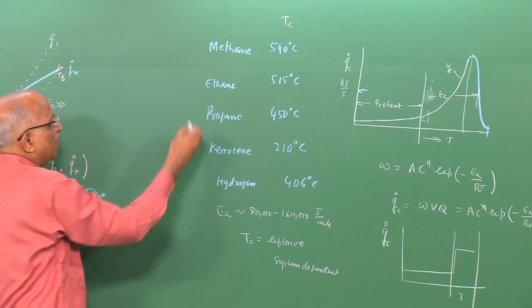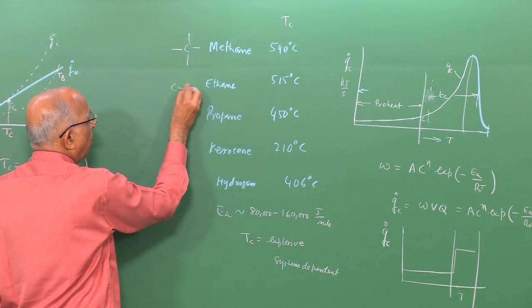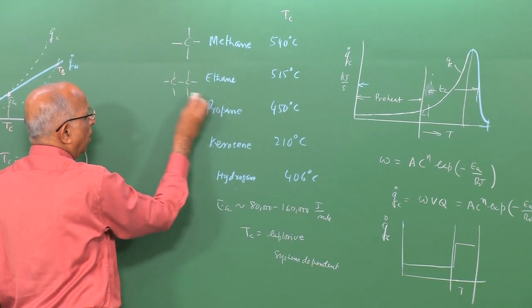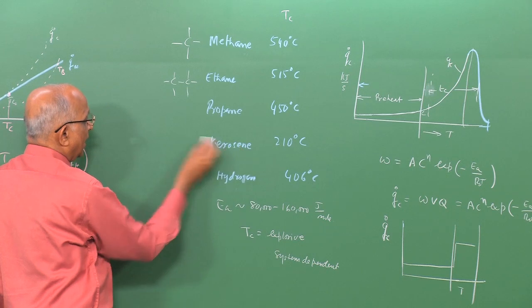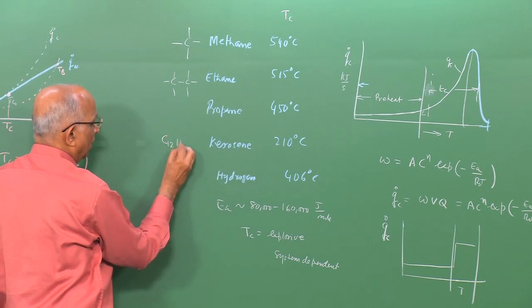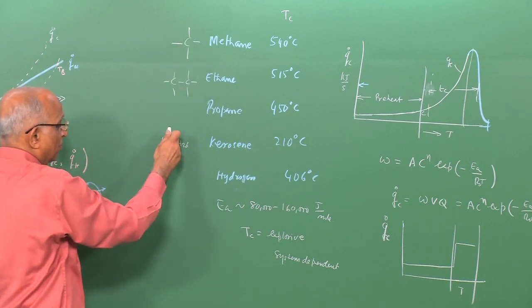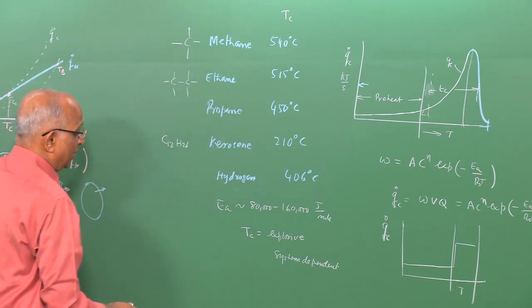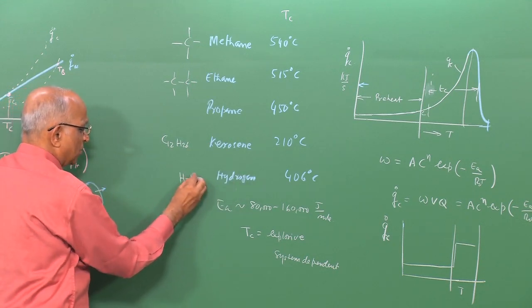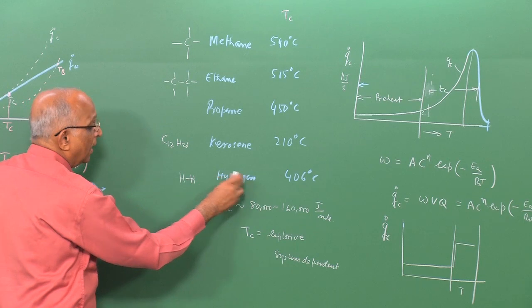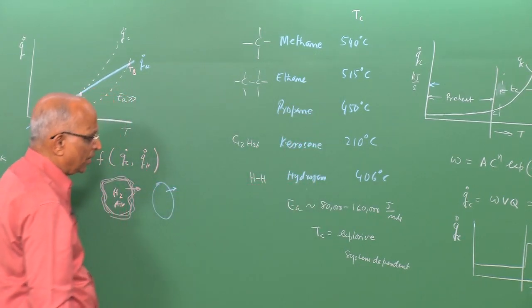What we find from this table is methane has a simple structure. As the structure becomes more and more complicated or more and more involved, the auto ignition temperature drops until for kerosene it is dodecane, that means I am talking of C12H26. Well, the auto ignition temperature has decreased. We find as the structure becomes more complex, it ignites a little bit easier, but it also depends on the structure of the substance, like for instance, H2 over here has a much higher value than many of these alkanes over here.